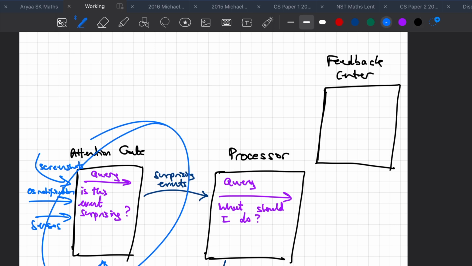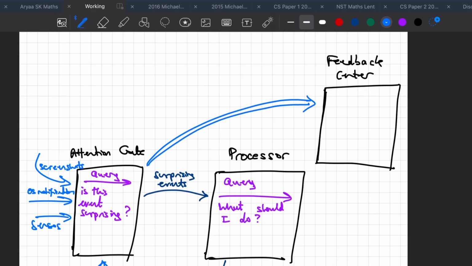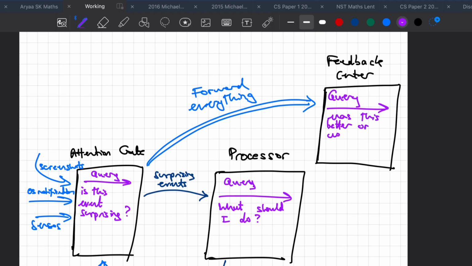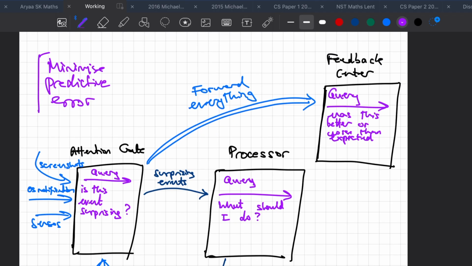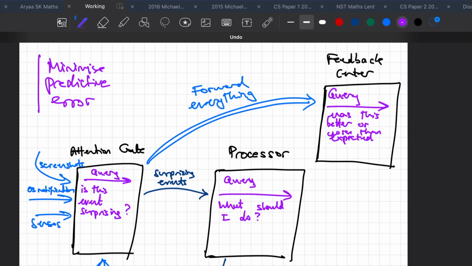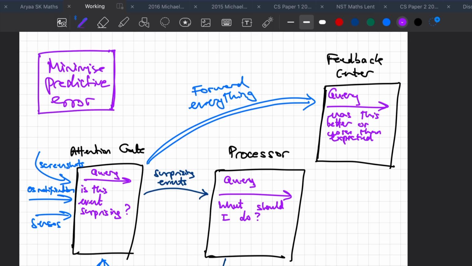So every single interrupt which comes into the attention gate, we're also going to immediately forward to the feedback center. Everything which our system gets, every single input, we forward into the feedback center. And the feedback center is first going to query, was this better or worse than expected? Notice again, I'm doing it relative to what we expect. This is coming back to the idea of minimizing predictive error. Humans actually minimize free energy, but predictive error is a pretty good proxy for that. So humans are just like prediction machines, just like most models, trying to predict what's going to happen and minimize that error.